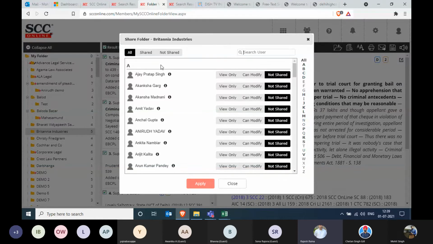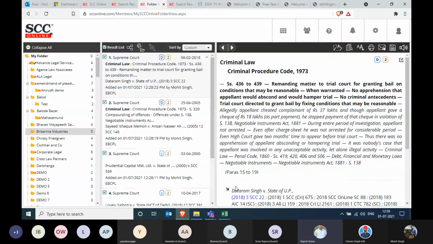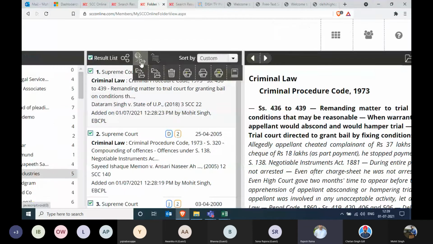And if we close this, you can also see there are options adjacent to the share. You can move one document from one folder to another. You can add from one folder to another. You can delete a particular document among the compilation list, or you can print at one go the summary or the full text of the documents. So all these options are available to you under this case compilation feature.